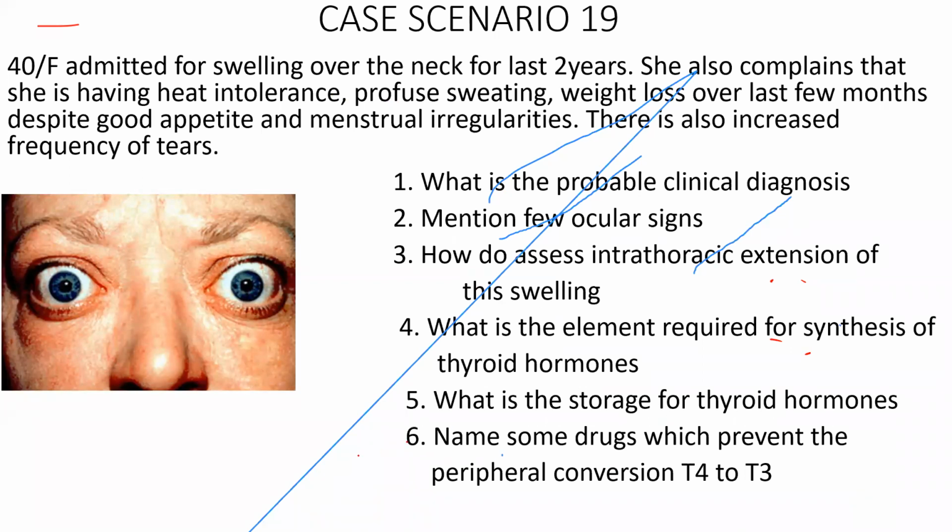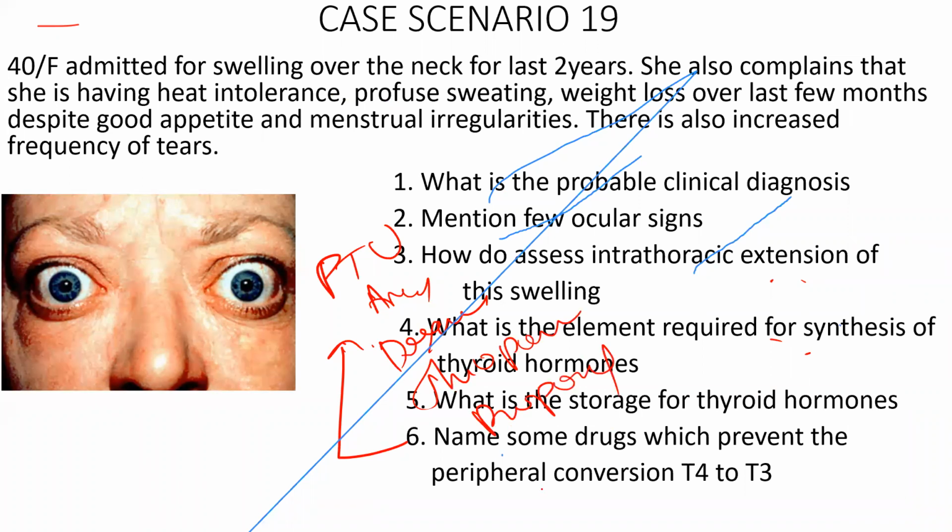Name a few drugs which prevent the peripheral conversion of T4 to T3. Propylthiouracil, amiodarone, and steroids. Propylthiouracil, amiodarone, dexamethasone, thiopentone, propranolol, and the radioactive dye, iopanoic acid. So these are the drugs which prevent the peripheral conversion of T4 to T3: propylthiouracil, amiodarone, dexamethasone, thiopentone, propranolol, and iopanoate, which is a dye.